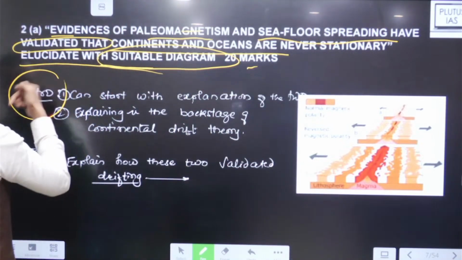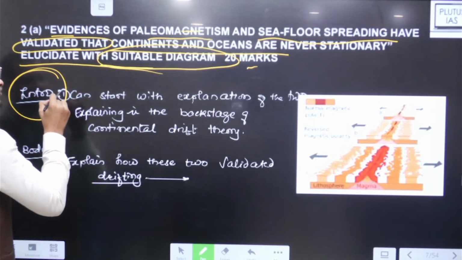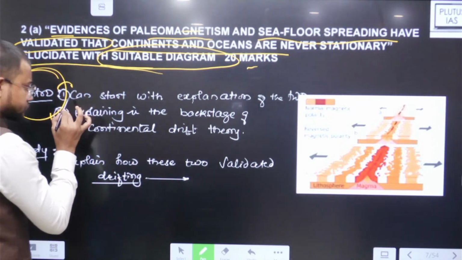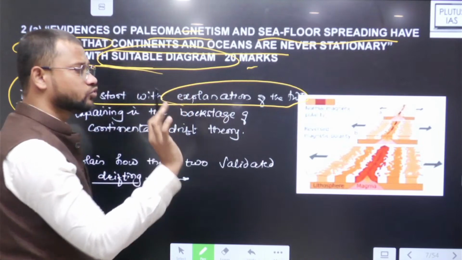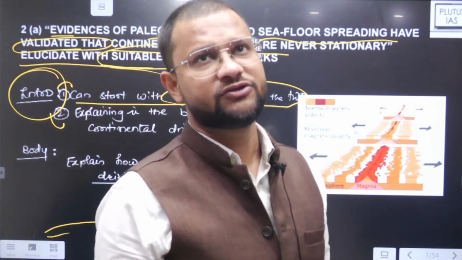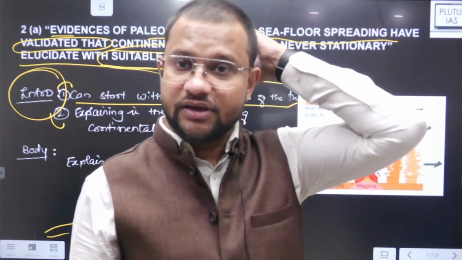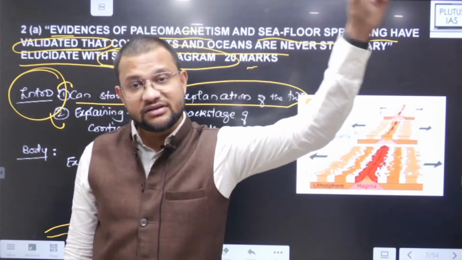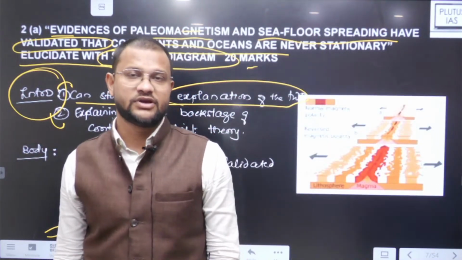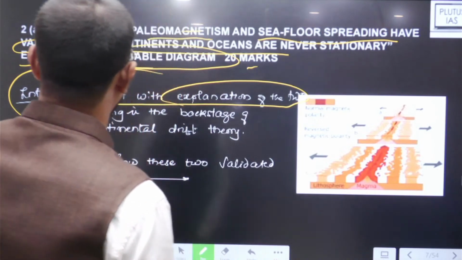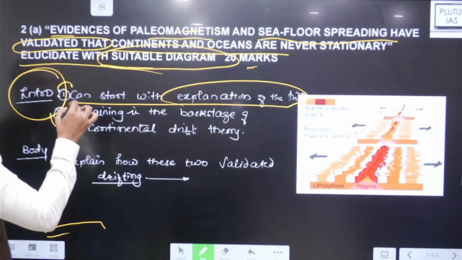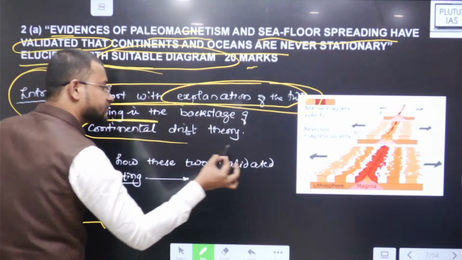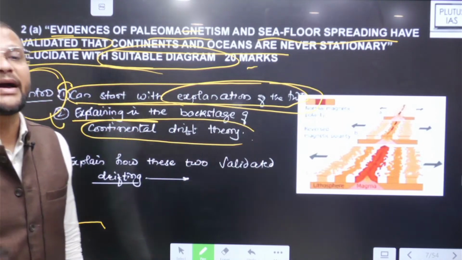Then introduction. Now this could be two ways, like you may find other ways as well, but what I personally feel, you can either start with the explanation of these two: what is paleomagnetism, what is seafloor spreading, क्योंकि पूछ ही रहा है आपको कि the concept of paleomagnetism and seafloor spreading has made this realization that continents are drifting. Yes. So either explain these two terms, or you can start with the continental drift theory in the backset.